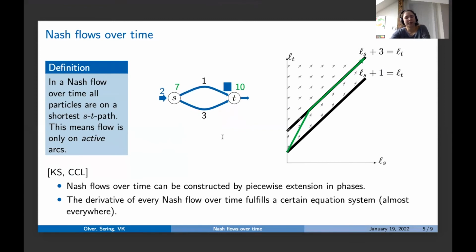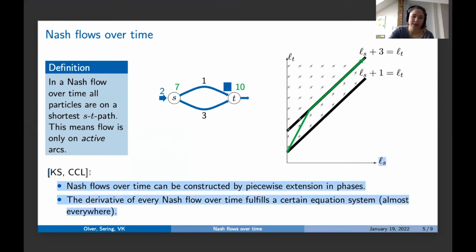Okay, so all what I told you was already known by Koch and Skutella and Cominetti, Correa and Larré. And what they have shown is, on one hand, that Nash flows over time can be constructed by piecewise extension in phases. And this is somehow what I just said. So we start at some point, we follow this gray vector field until we hit some black line. Then again, we follow the vector field until we hit some line. Again, we go on like this and so on. So in general, these are not lines, but hyperplanes. Okay, so they showed that Nash flows over time always exist and that they can be constructed in this way.